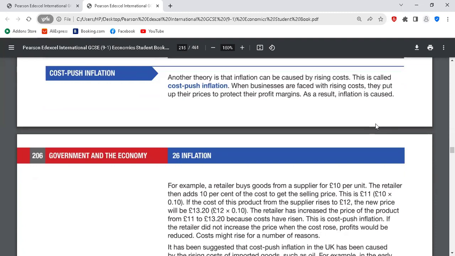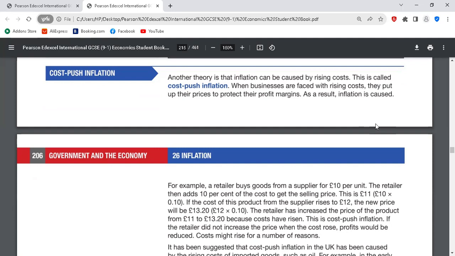Cost push. Are you with me? I'm here, mister. For cost push inflation, they said another theory is that inflation can be caused by rising cost. This is called cost push inflation. When businesses are faced with rising costs, they put up their prices to protect their profit margins. As a result, inflation is caused. So for cost push inflation, the cost of goods and services is increasing. As a result, the cost of production is increasing. Firms do not have any other choice than to transfer the increasing cost to the prices of goods they sell.